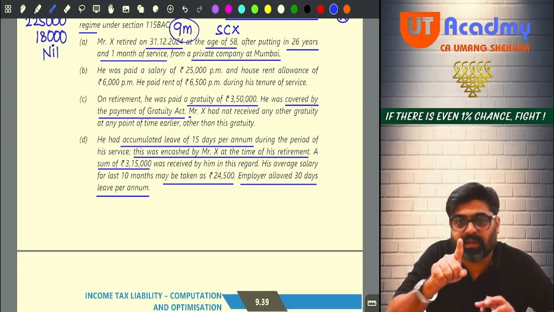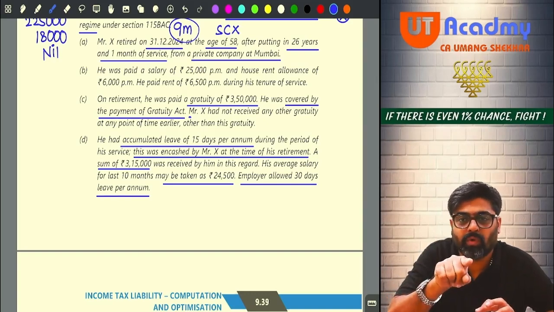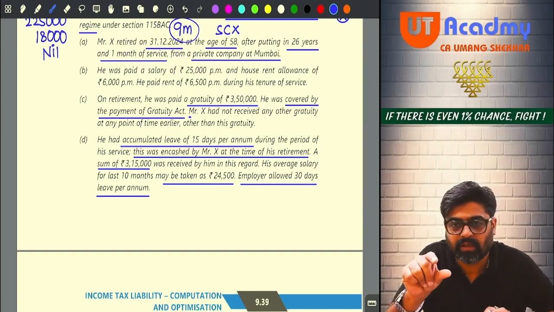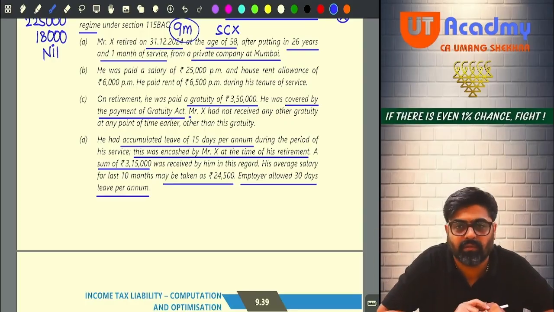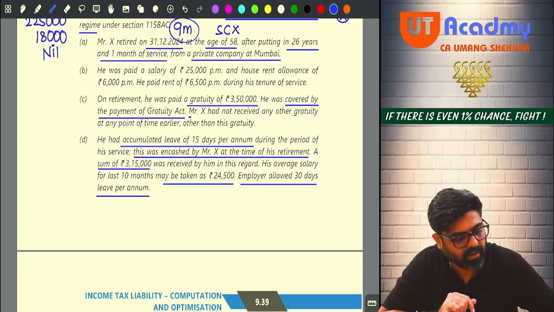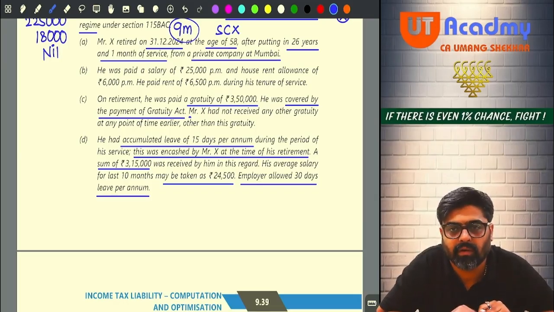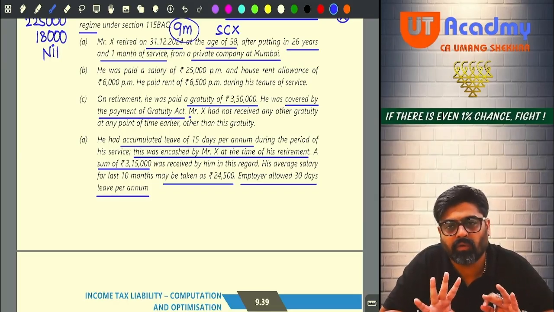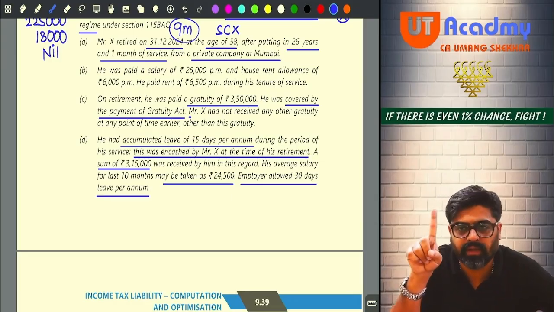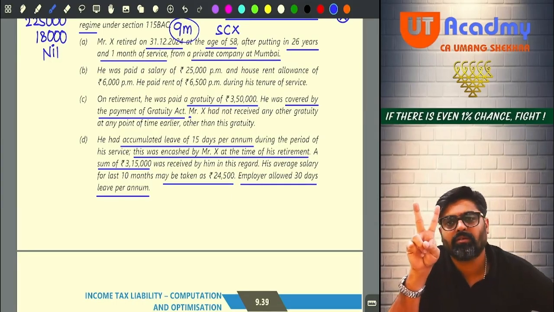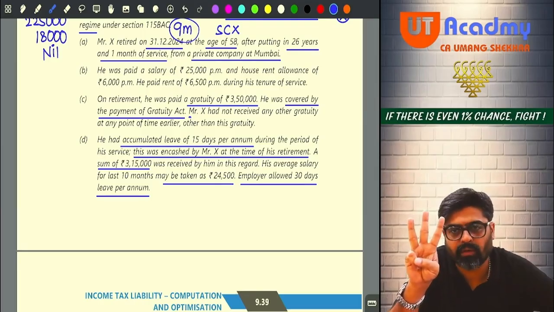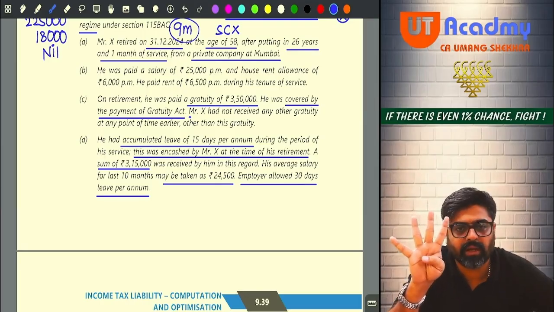So leave credit 13 months into average salary per month. 13 into 24,500 will be 3,18,500. Now do you have all the four limits? 3,15,000, 25 lakhs. Then third limit is 2,45,000 and the last limit is 3,18,500, which you have just now calculated.